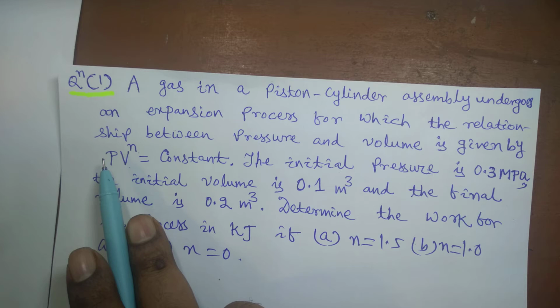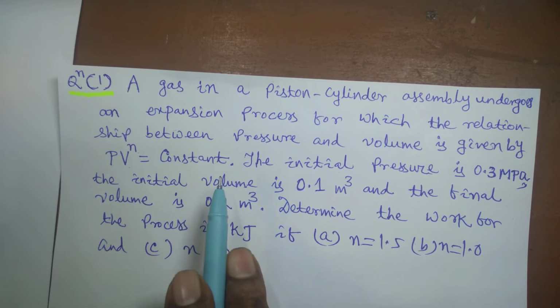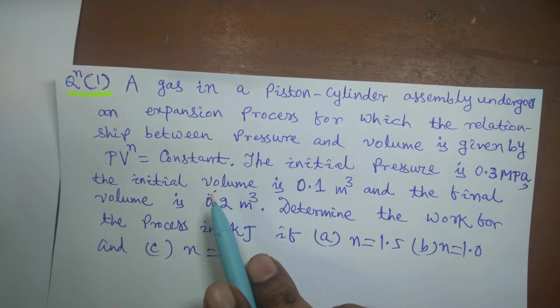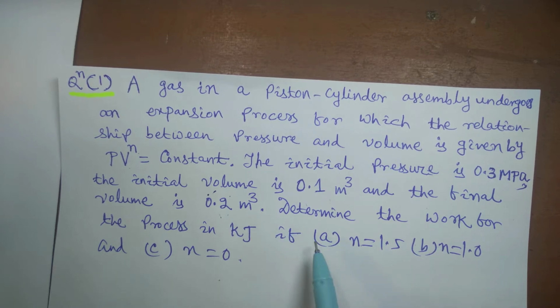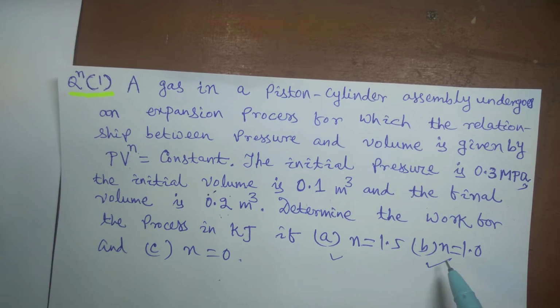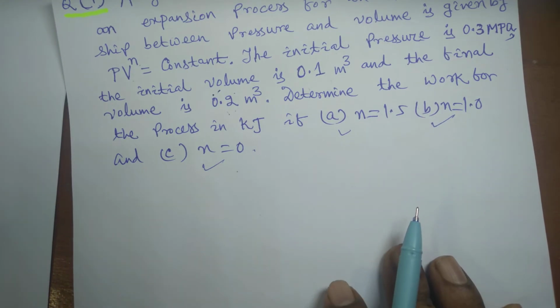Here it is not PV whole to the power n. This is pressure into volume to the power n equal to constant. The initial pressure is 0.3 megapascal, the initial volume is 0.1 meter cube and the final volume is 0.2 meter cube. Determine the work for the process in kilojoule if n equal to 1.5, n equal to 1 and n equal to 0.